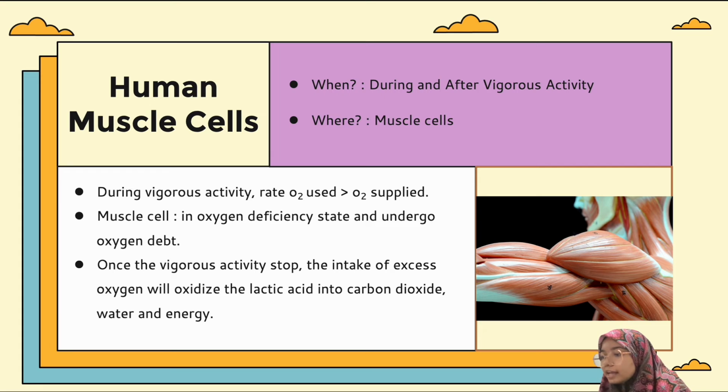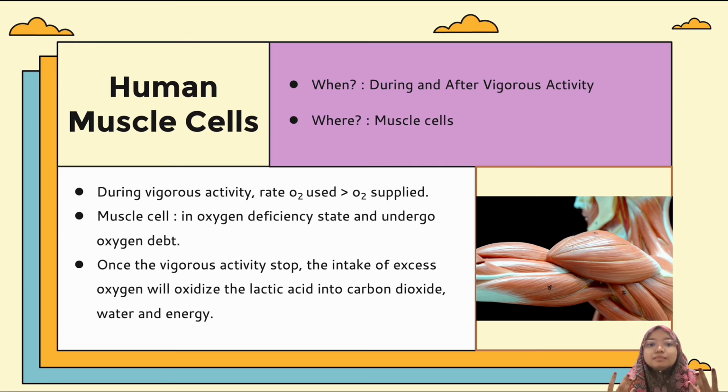Okay, and then after bila you dah rasa kaki you cramp, then you akan macam, oh I nak stop lah, I dah tak larat, kaki I dah cramp. Okay, so what happened at this point? Once your vigorous activity dah stop, the intake of excess oxygen, maksudnya bila you dah stop, you akan breathing balik. Betul tak?